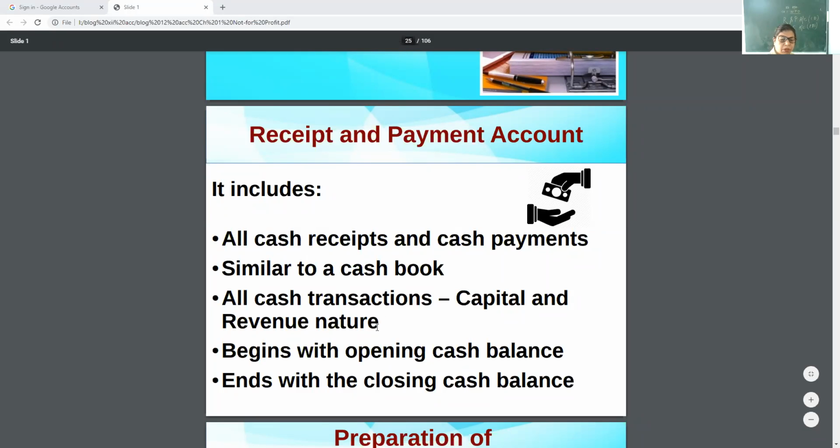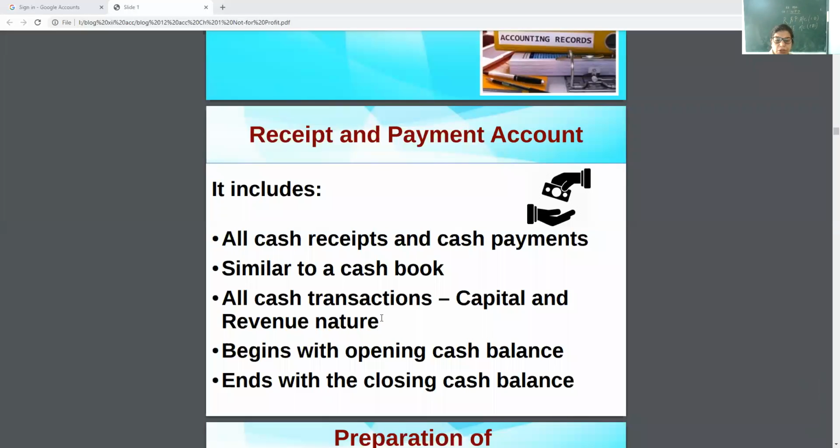Now your doubt will be what is capital and what is revenue nature. In 11th class, Chapters 9 and 10 are about capital and revenue nature transactions.